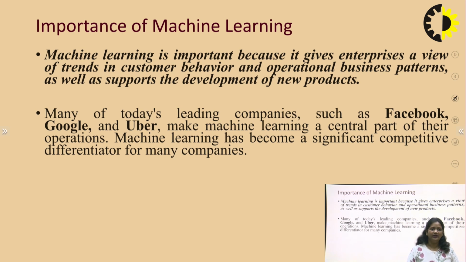Many of today's leading companies like Facebook, Google, and Uber make machine learning a part of their operation. Machine learning has become a competitive differentiator for many companies. These companies or social sites are using the machine learning concept to understand their customer behavior, so they understand their needs and provide opportunities, or we can say provide a product according to the customer's need.